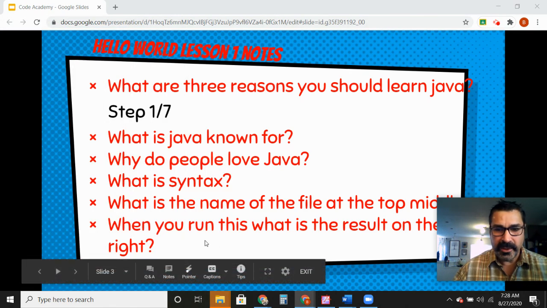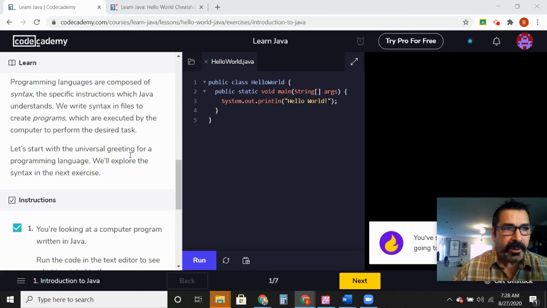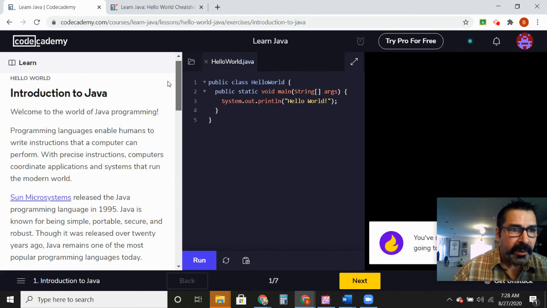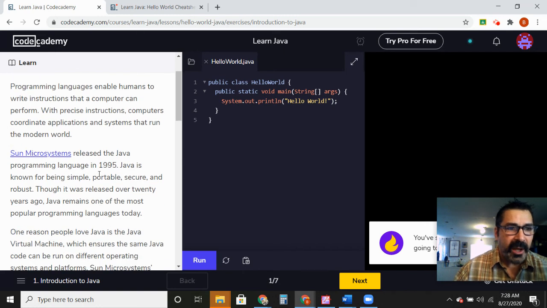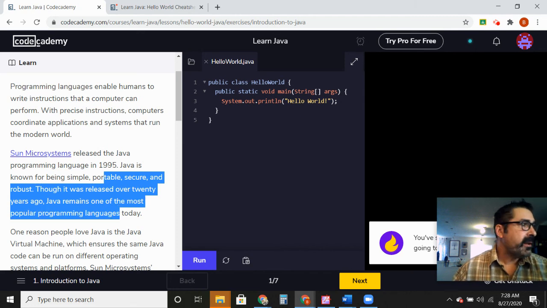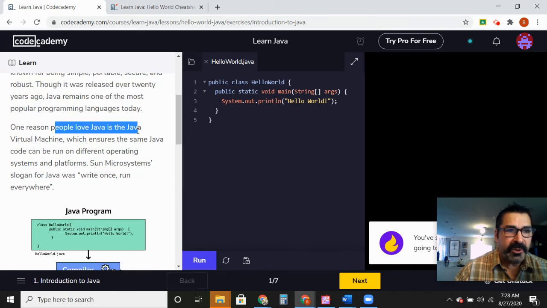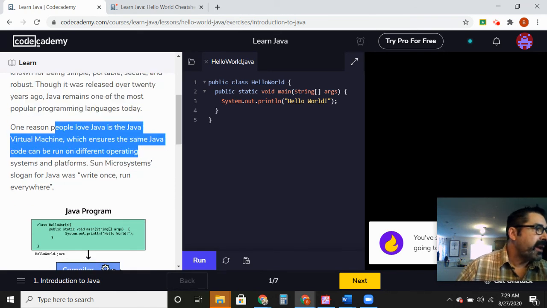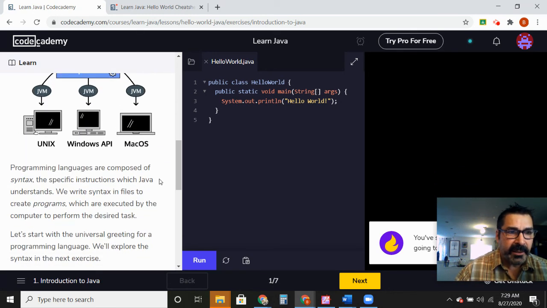Okay, let's pop over. At this point, I'm assuming that you've got started. So let's pop over and see what we're doing here. It says here, programming language. So Java is known for, and it gives you the answer right here. And then the next question is, why do people love Java? That's the answer. So people love Java. Answer that. And then the next question is, what is syntax?